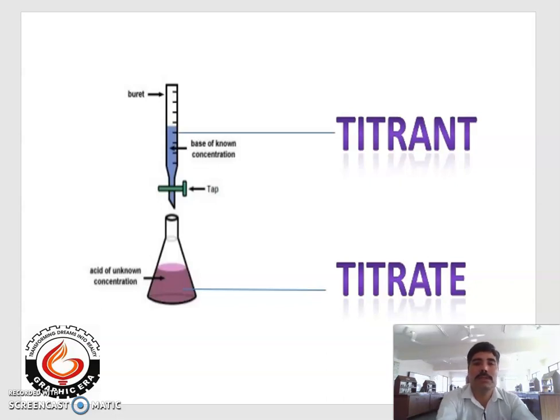As it is represented, known concentration, we fill in the burette, and that is called a titrant. It is also called a standard solution or a known solution. And another is titrate. Titrate we use in a conical flask, and that is written here, that is unknown solution, unknown concentration. We fill it in the conical flask. It is also called an unknown solution.